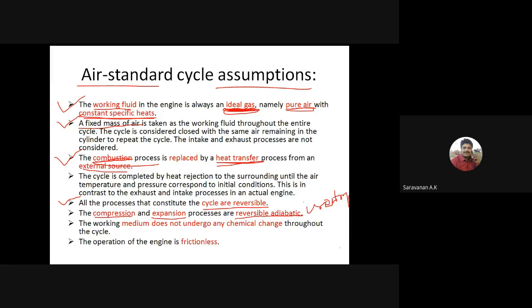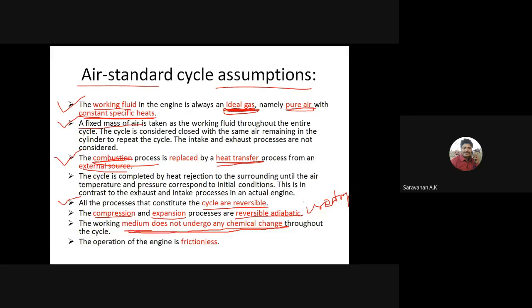Then the medium does not undergo any chemical changes, right? It is a main assumption. Why? Because for the next cycles, the air fuel cycles or fuel air cycles, the major role is played by chemical energy. But in the air standard cycles, the assumption is that the medium does not undergo any chemical changes. And one more: the engine is considered a frictionless engine, but in an actual engine more friction is there.